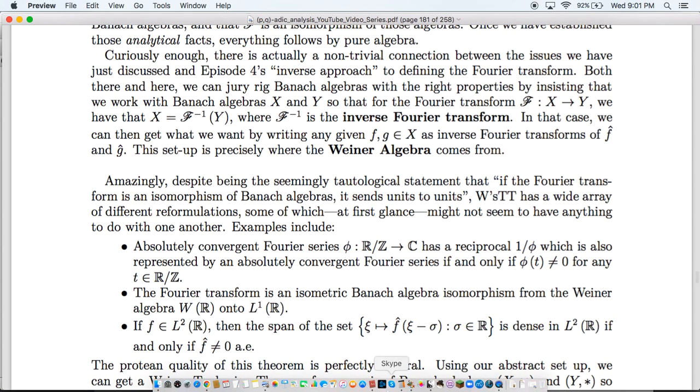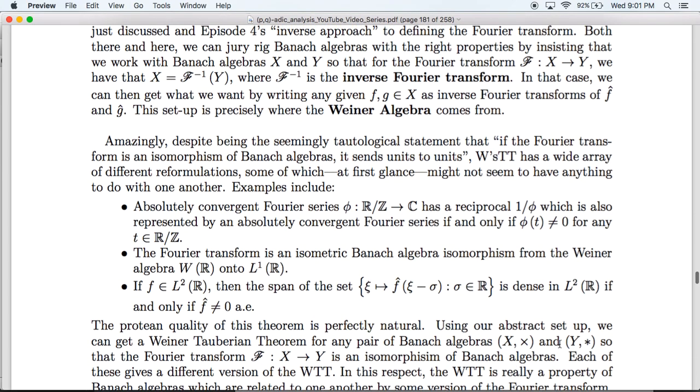The protean quality of this theorem actually makes a lot of sense. In our abstract setup, and this is where the clarity gets us somewhere because we can see connections that might not be apparent, what we really saw is that all we needed was two Banach algebras that were related to one another by a Fourier transform. So that means we have a multiplication algebra and a convolution algebra.